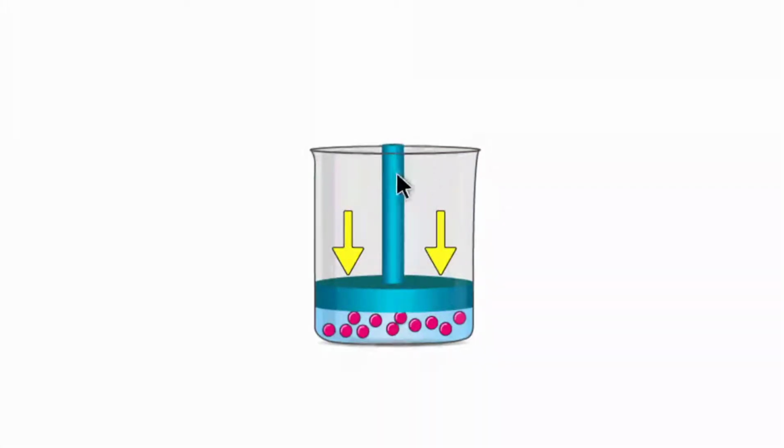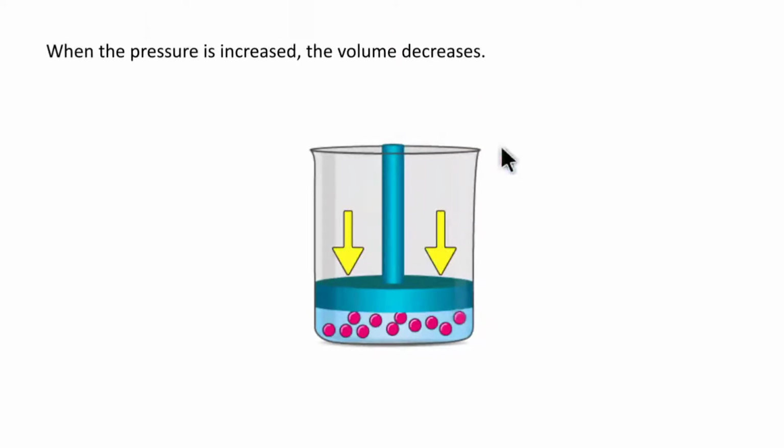So when the piston moves forward, the volume of gas inside is decreased. As you increase the pressure and push the piston forward, the volume gets decreased. So when the pressure is increased, the volume decreases.